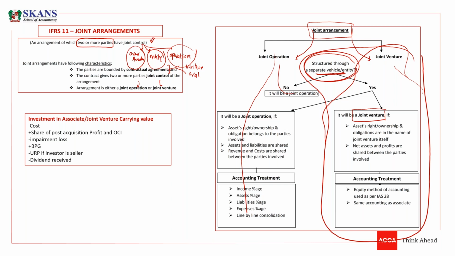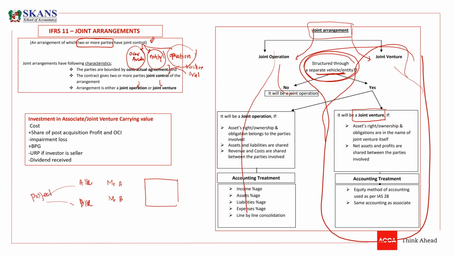Now, in a joint venture, because you have created a separate entity, what does it mean? Let me explain through an example. Suppose Mr. A and Mr. B, or A Limited and B Limited, want to do a combined project.